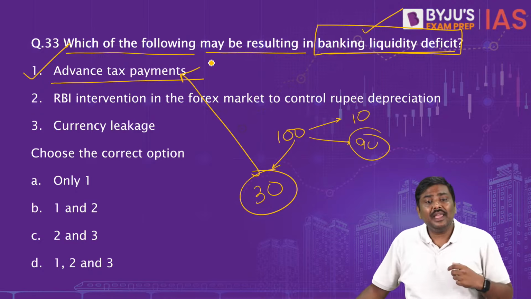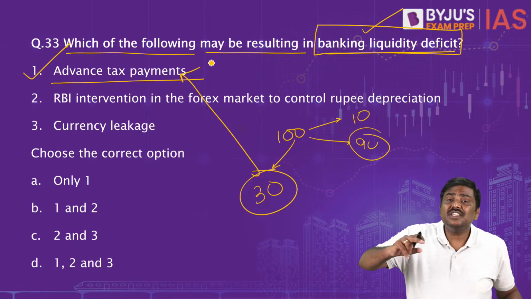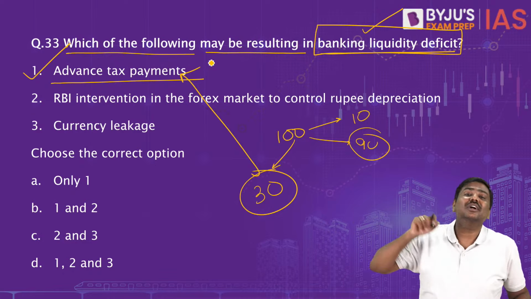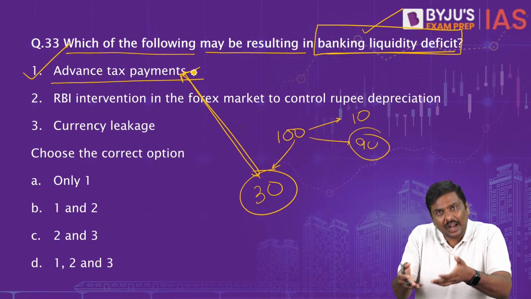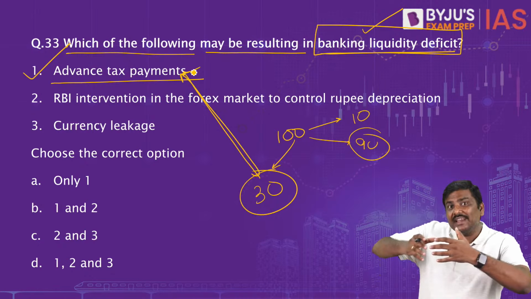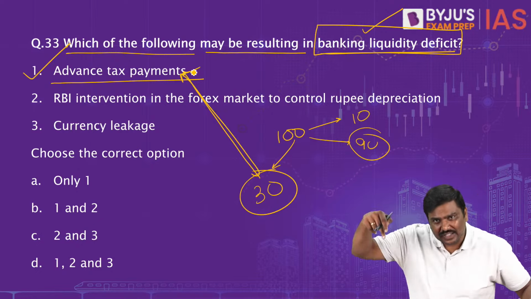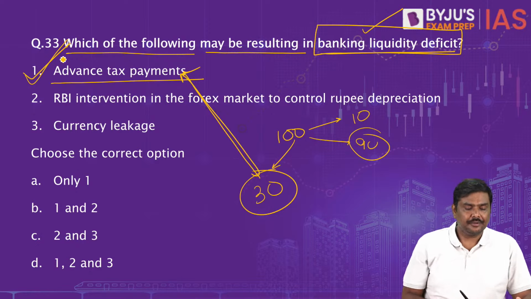Celebrities are paying income taxes in advance to the government. GSTs are paid to the government. So whenever advance tax payments are done, people and companies will withdraw the cash from the bank, cash within the banking sector will come down, and liquidity will come down. First one is correct.